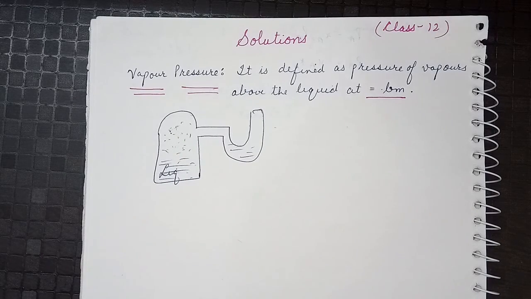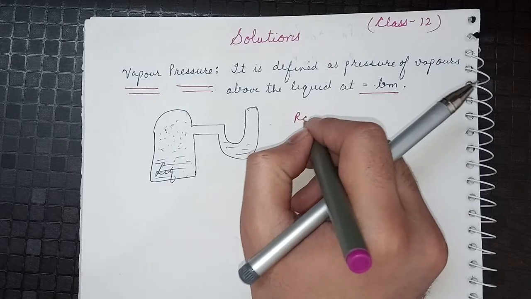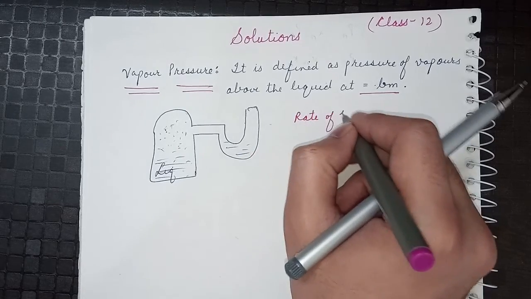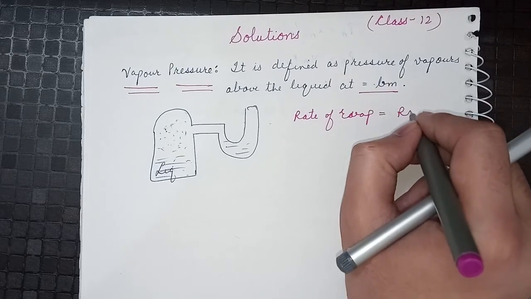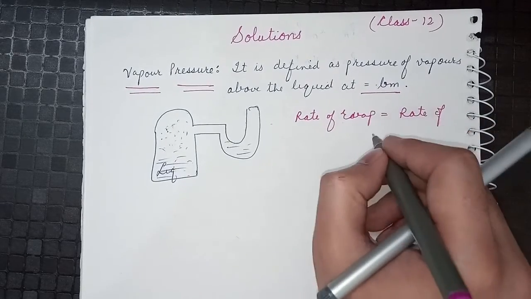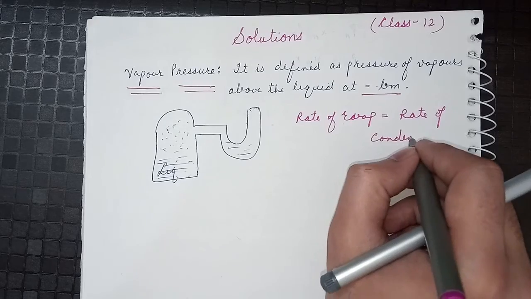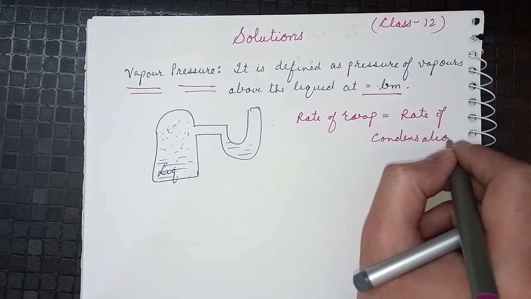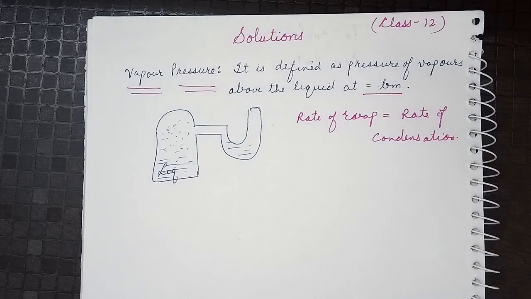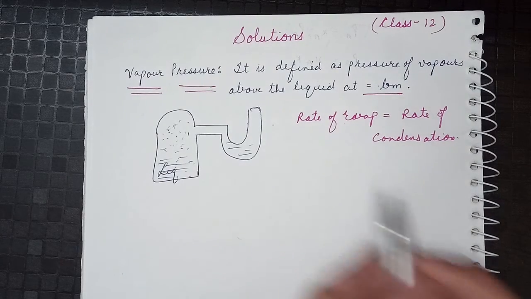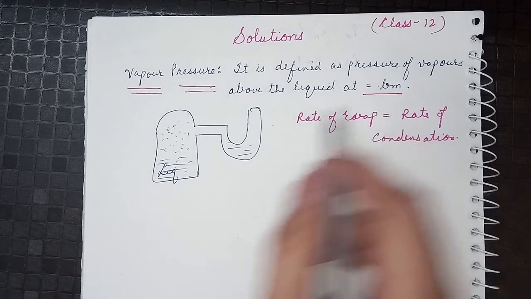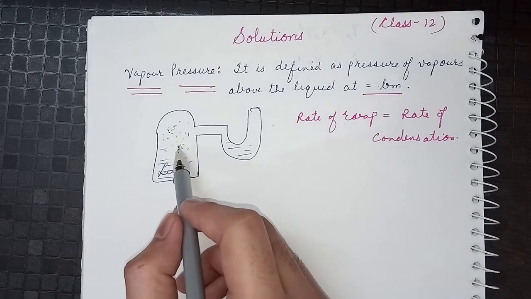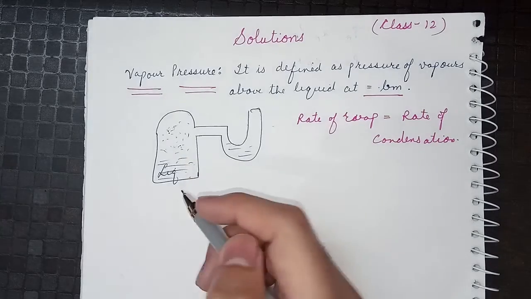The condition when rate of evaporation is equal to rate of condensation, that will be our equilibrium condition. We can say that is the condition where the equilibrium of the solution has been reached. At that point, the pressure here will be our vapor pressure.